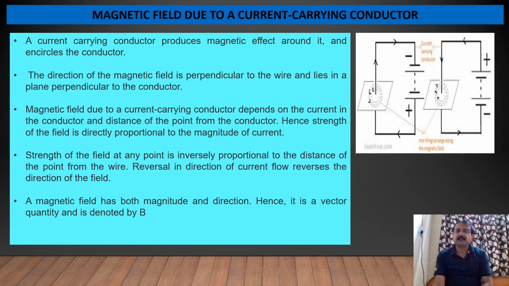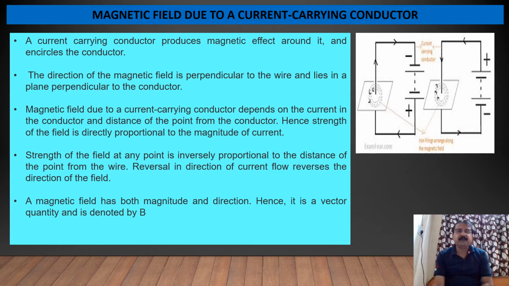So current is flowing from positive plate to negative plates here in the circuit, and because of this current there is a magnetic field produced. So just you can see here in the circuit I have shown this magnetic field encircled around the conductor.